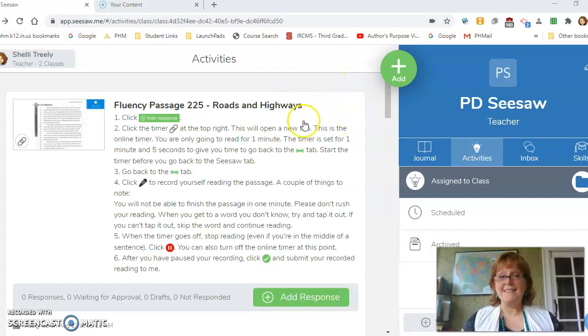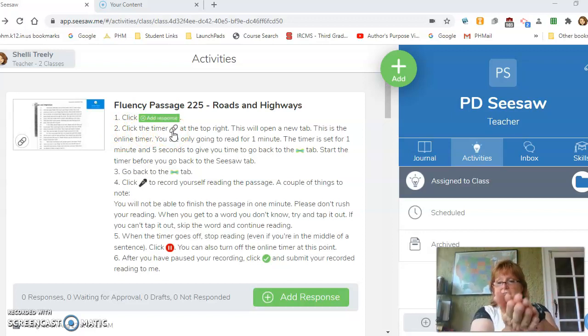Alrighty, so you're going to get an assignment through Seesaw from your teacher. And there's a lot of written directions, but I'm going to help you with that. The first thing the written directions read is click Add Response. That's down here. Then you're going to click the link. That's going to bring up an online timer, all right?